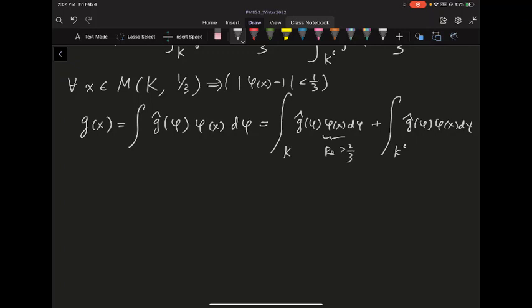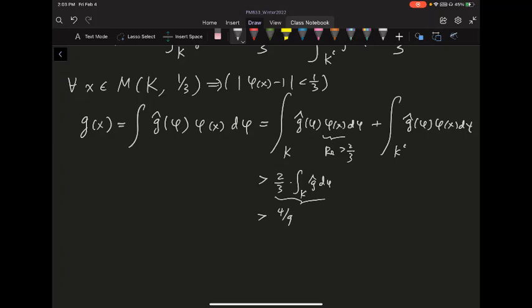And so you integrate this whole thing, and this one is going to be greater than 2/3 times the integral on K of the g hat, and that integral is greater than 2/3, so you multiply 2/3 again, so that's something greater than 4 over 9. Something bounded away from 0.